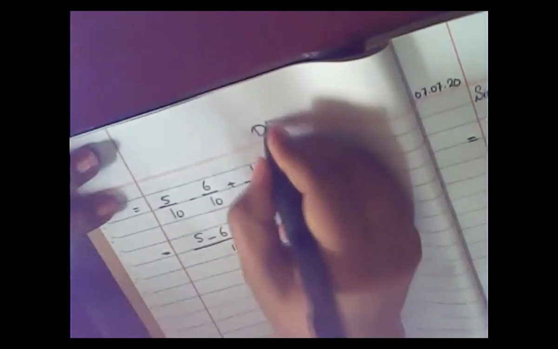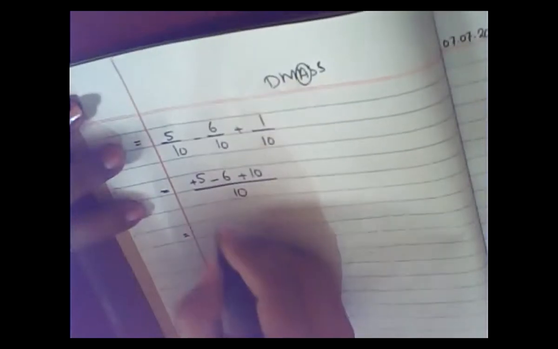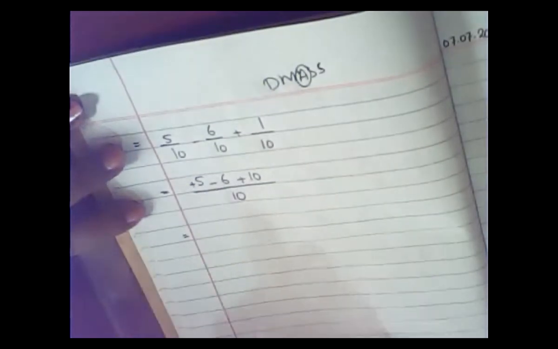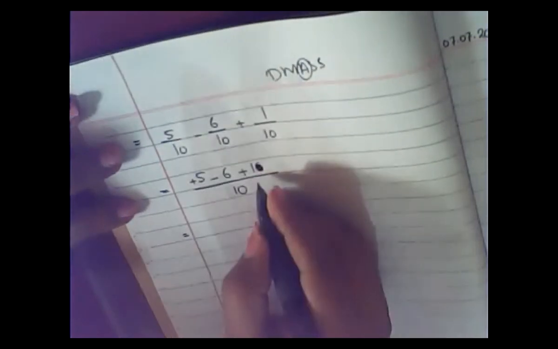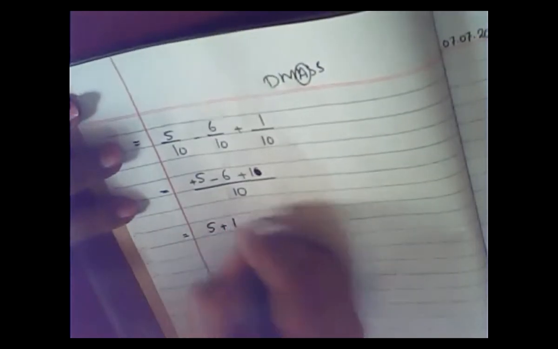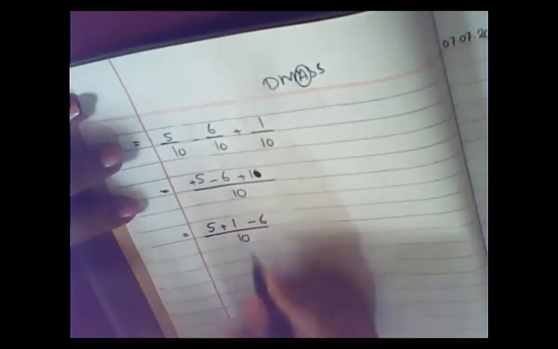Okay, according to the DMAS rule, what you have to do first, you have to add first. So you will arrange them. You will write all the numbers with addition signs. Okay, so here what you have, plus 5 and plus 1. Now what you will do, 5 plus 1 minus 6. Minus 6 you will write at the end and it will be upon 10.